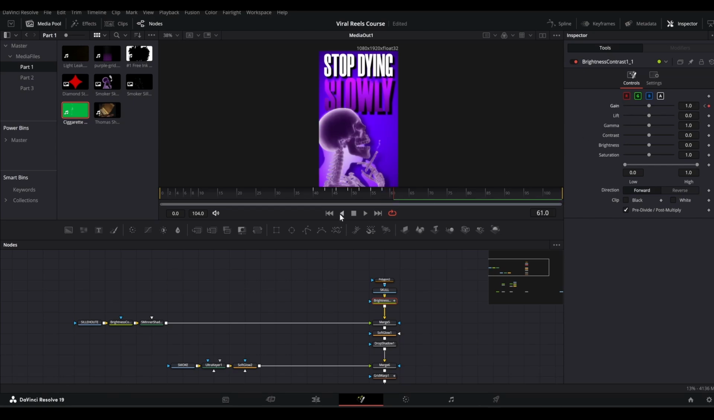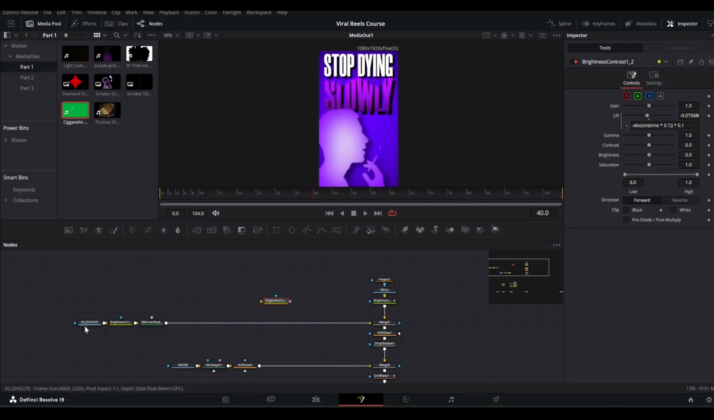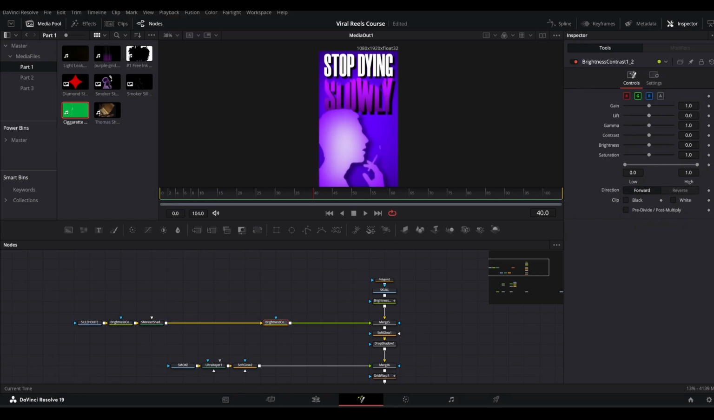All right, and now at frame number 40 I will bring a brightness contrast node into the silhouette node tree like so, and once again reset the lift option. All right, and at frame number 40 let's keyframe the lift and gain, and now let's go to this brightness contrast node and notice where the glitch effect is ending.